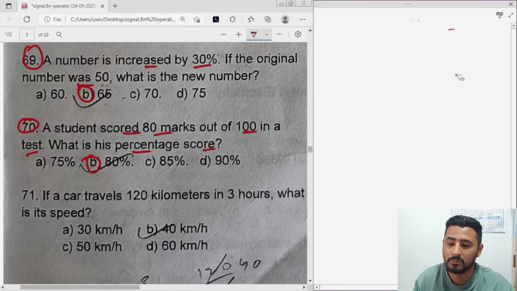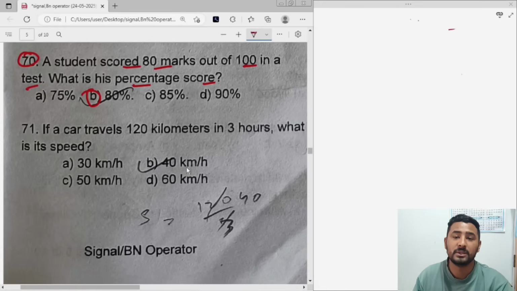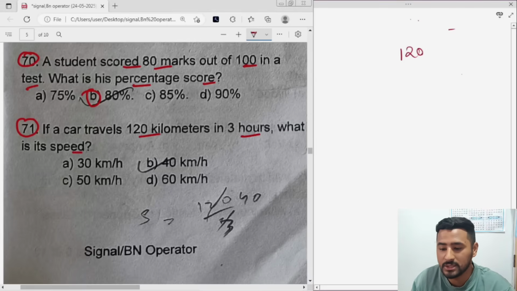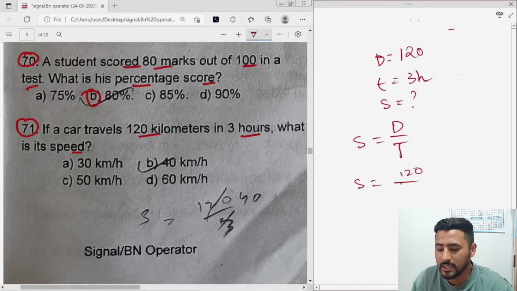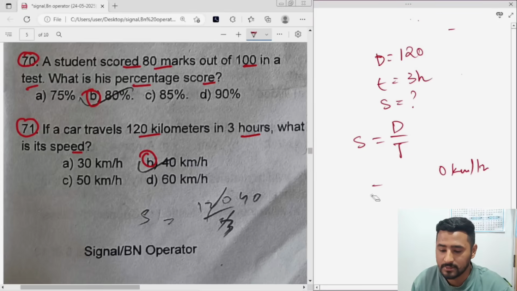There are plenty of profit and loss questions, average questions, and speed, time, and distance questions. So let's see 71. If a car travels 120 kilometers in 3 hours, what is its speed? 120 kilometers is the distance. Time taken is 3 hours. You need to find the speed. Speed we know is distance by time. Distance is 120, time is 3, cancel. 40 kilometer per hour will be the correct answer. Option number B for 71.